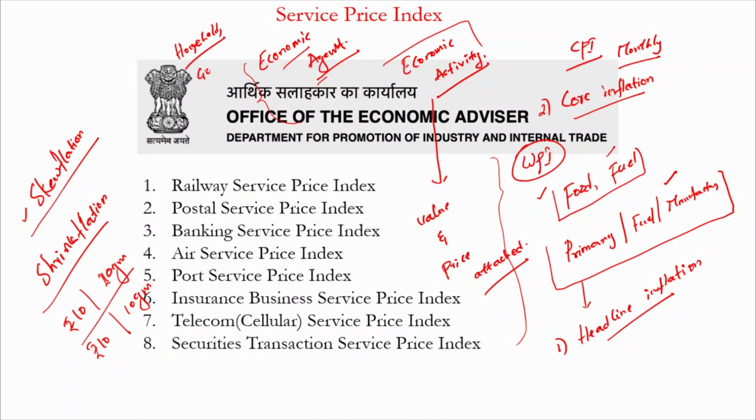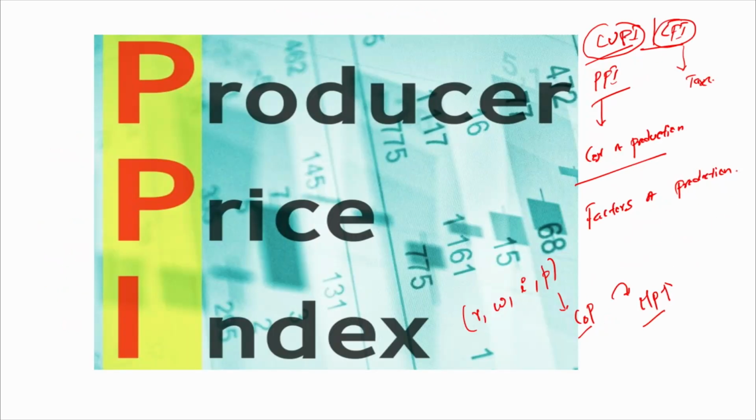Is the government of India an economic agent? Yes. Is the trade of a country an economic agent? Yes. Are the financial institutions? Yes. And are the investors or producers of various goods and services economic agents? Yes. So, we will simply list out the impact of inflation or the price rise upon all these economic agents. And since inflation has an impact upon all these economic agents, it is very necessary to tackle this inflation. So, who tackles this inflation? Ideally, it is the government of India and the RBI.